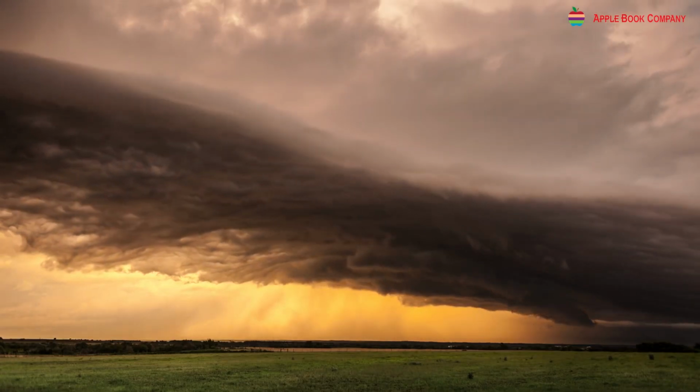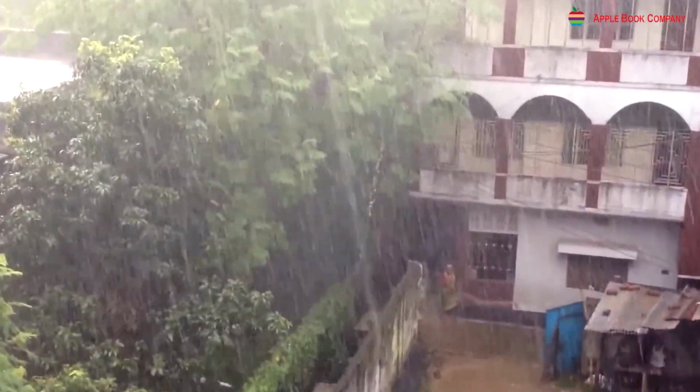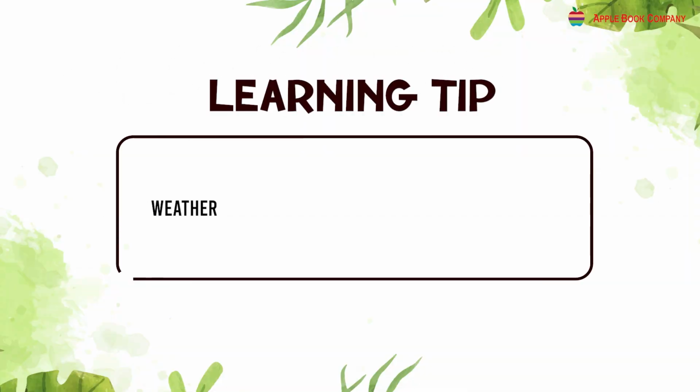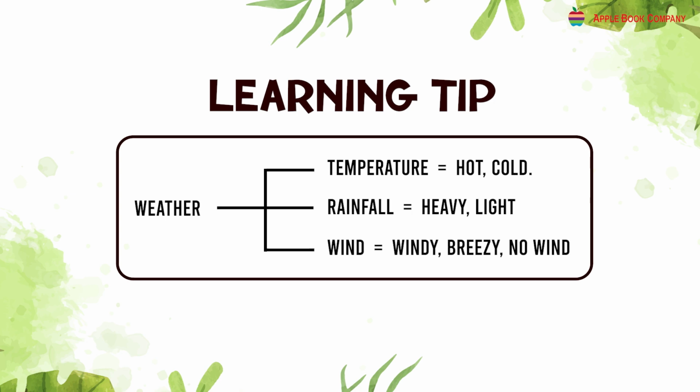Weather changes quickly. Monsoon brings heavy rains. Winter is very cold in some parts of India. Learning tip. Weather, temperature, hot or cold. Rainfall, heavy, light. Wind, windy, breezy, no wind.